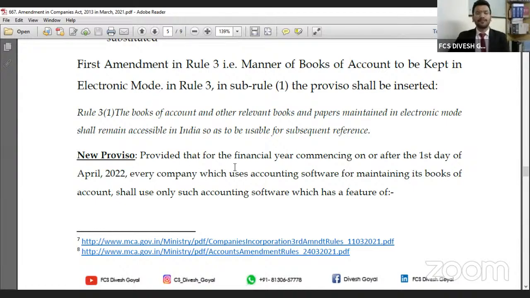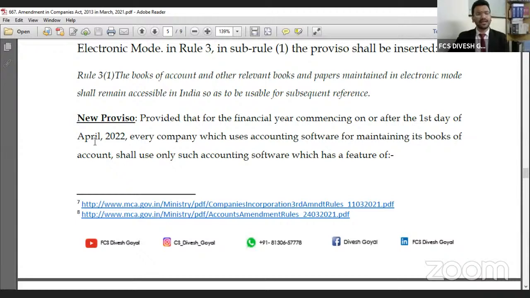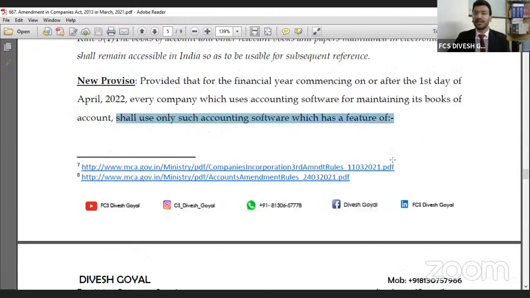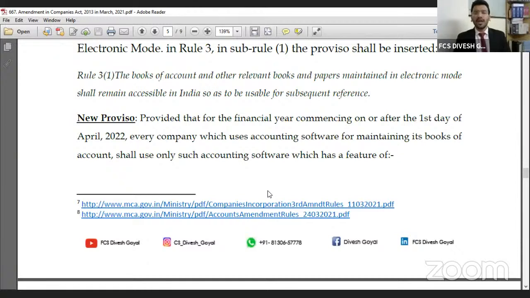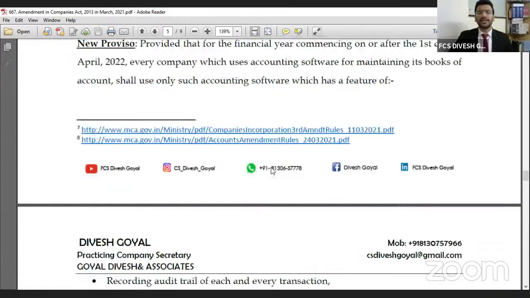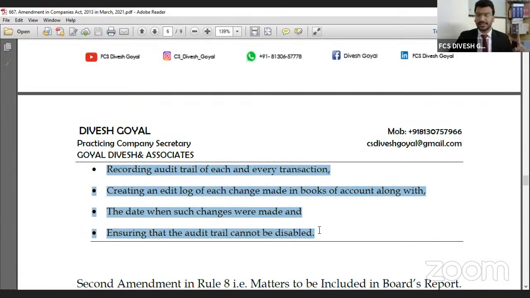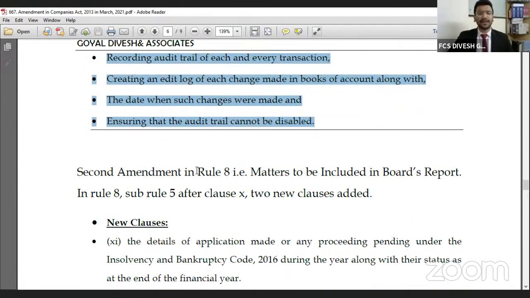The provision mentions that for the financial year commencing on or after 1st day of April 2022, every company which uses accounting software for maintenance of books of account shall use only such accounting software which has the feature of recording audit trail, creating an edit log for each change in books of account, the date when such changes were made, and ensuring that the audit trail cannot be disabled. As on date, almost 99% of companies in India maintain their books of account through software, Tally and other software. So they have to ensure that their software has these features with effect from the 1st April.